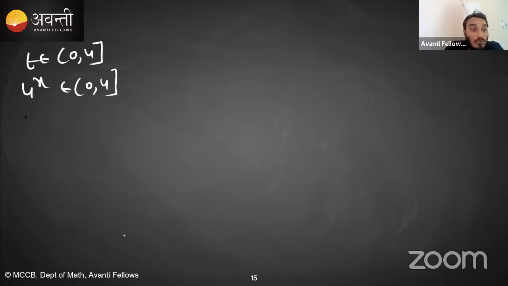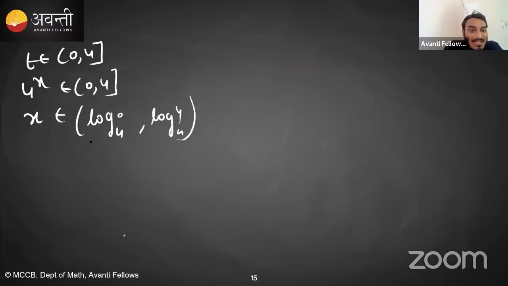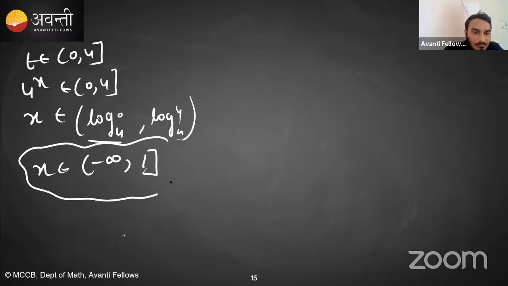So x with base 4. What will x be? x will belong to log 0 to the base 4 up to log 4 to the base 4. I am writing this very crudely; this is not defined. I just want to show that if the value in front of the log goes towards 0, then x goes towards minus infinity, and at 4 it is 1. So this is the final domain, that is the answer.